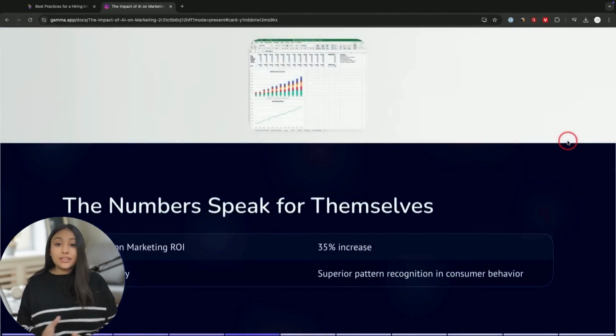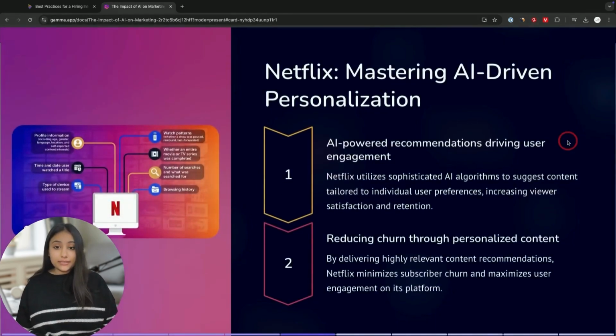Some of these have different graphics to them. It's really easy to create these. Editable just like any PowerPoint document.